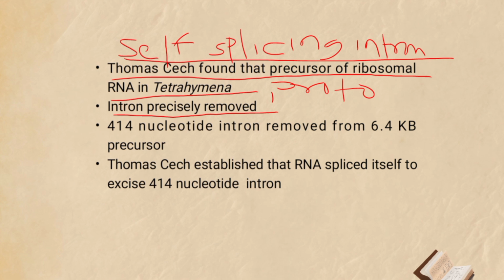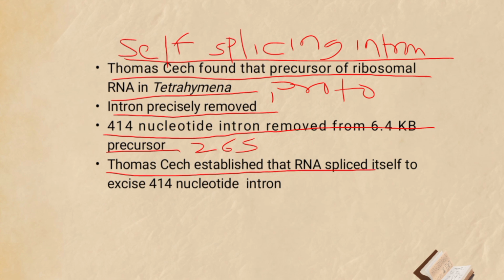In Tetrahymena, a 414 nucleotide intron is removed from the 6.4 kb precursor to yield the mature 26S rRNA molecule. In the study of the splicing reaction, Thomas Cech and his co-workers established that RNA splices itself to precisely excise the 414 nucleotide intron.